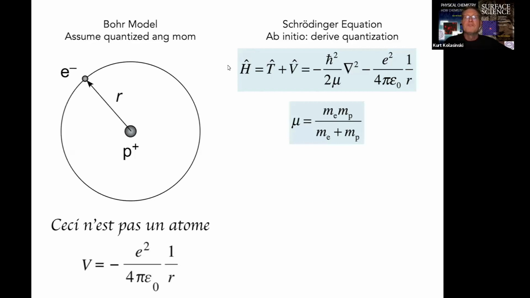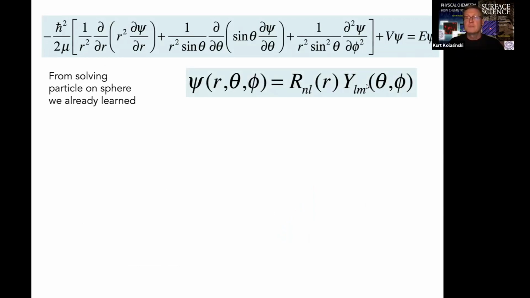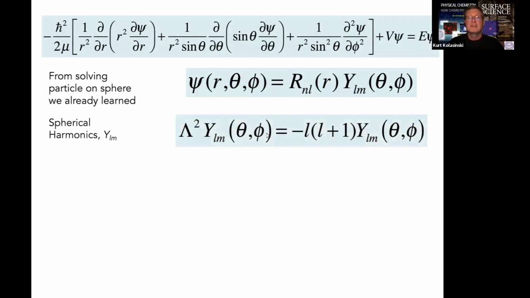We need to define a Hamiltonian operator in terms of a kinetic energy operator and the potential. We're going to set up the problem the same way we did for the particle on a sphere problem. So that is the same equation we have there, and we can use what we learned from the particle on a sphere problem. Angular term, those Y_LMs, the spherical harmonics, we already found the solution from the particle on a sphere problem, right? And we're going to use that same solution here.